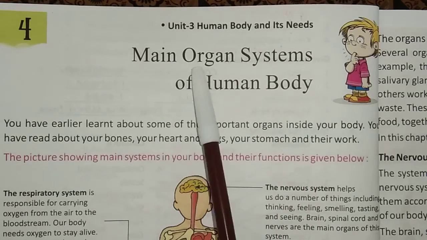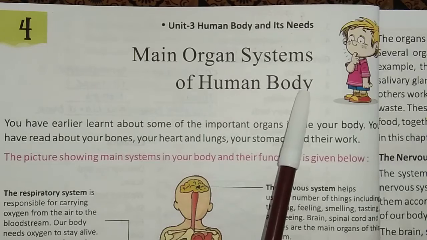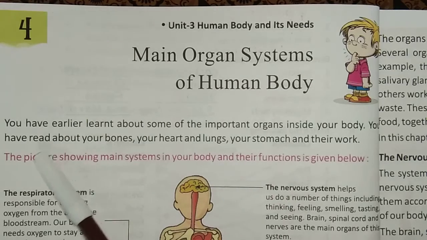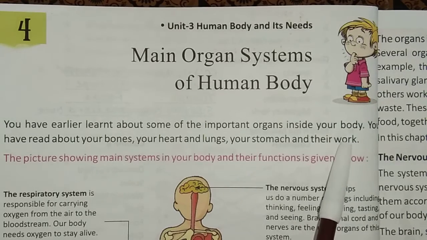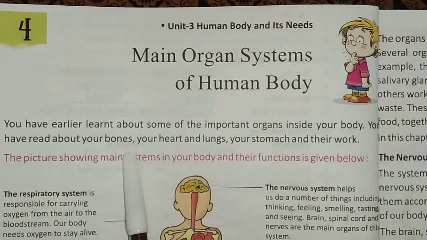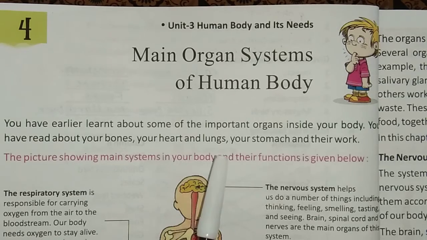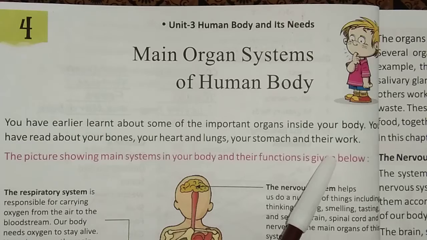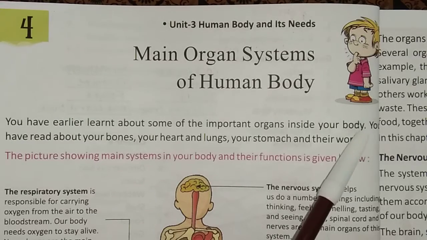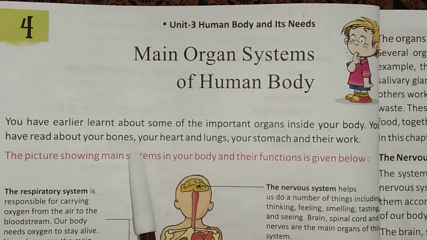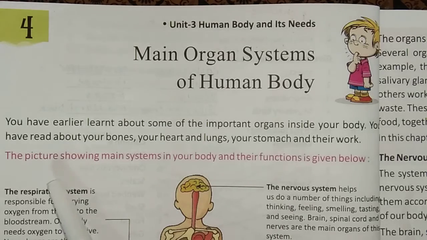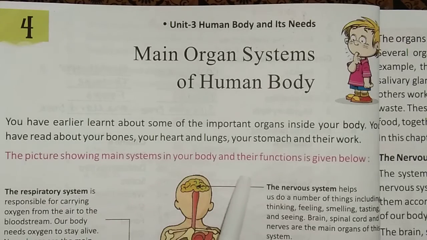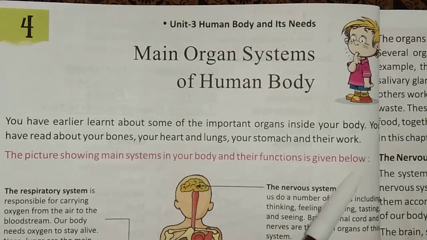First of all, we have the main organ systems of the human body. You have earlier learned about some of the important organs inside your body. You have read about your bones, heart, lungs, stomach and their work. Now today we will discuss the main organ systems and their work. The picture shows the systems of your body, with their functions given below.